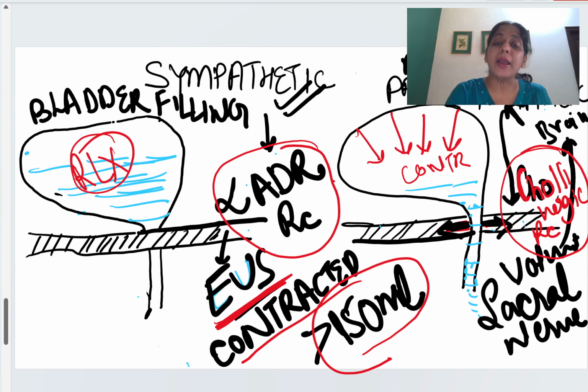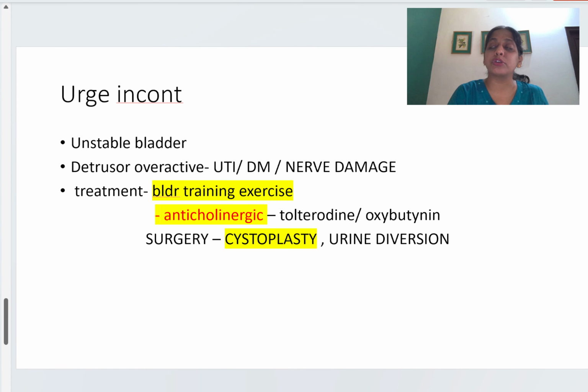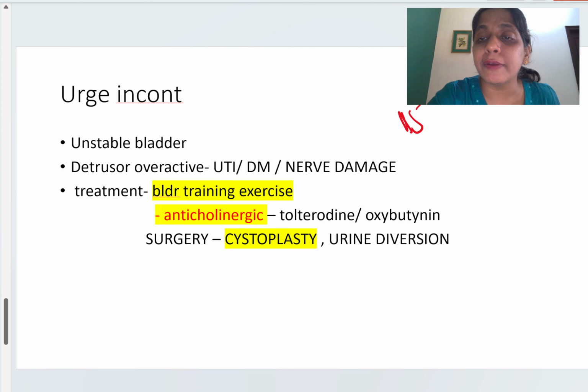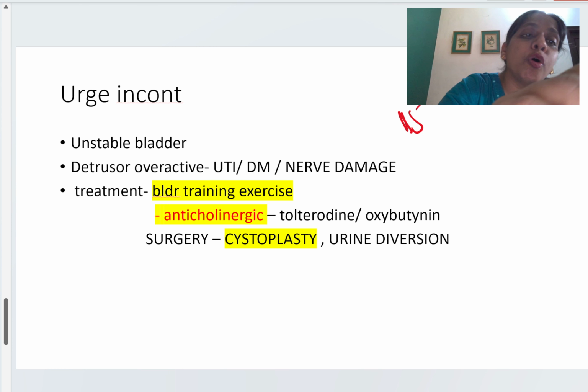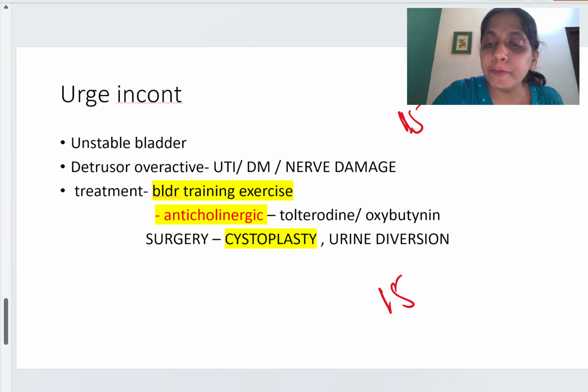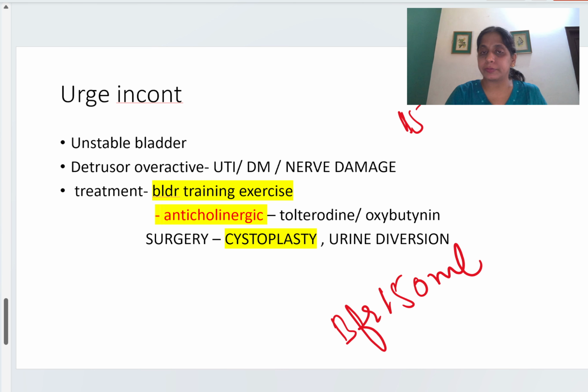Now what if this bladder muscle gets hyperactive? Then it will lead to urge incontinence. 150 ml से पहले ही उसको urge हो जाएगी. The patient will suffer the urge before 150 ml itself. Because the detrusor muscle is hyperactive, that will lead to urge incontinence.